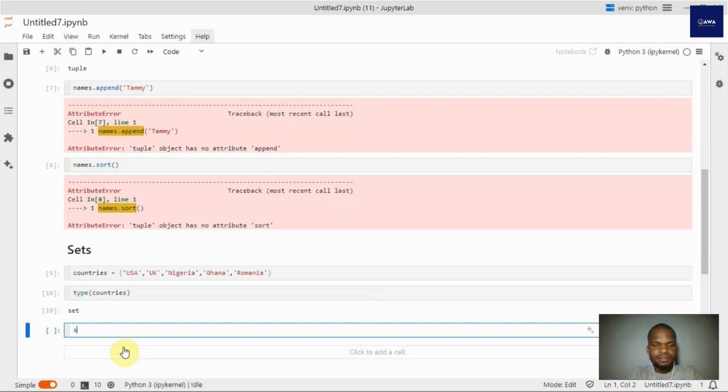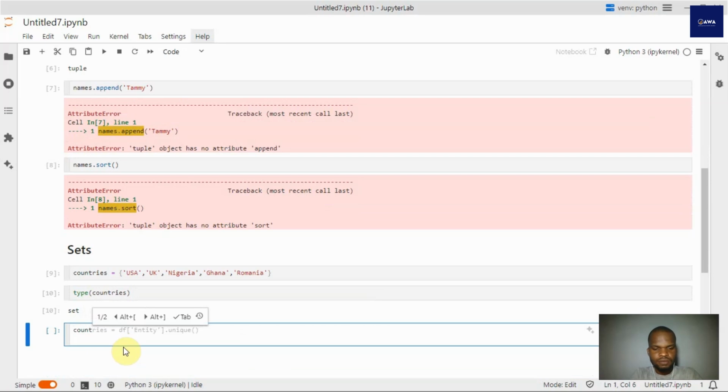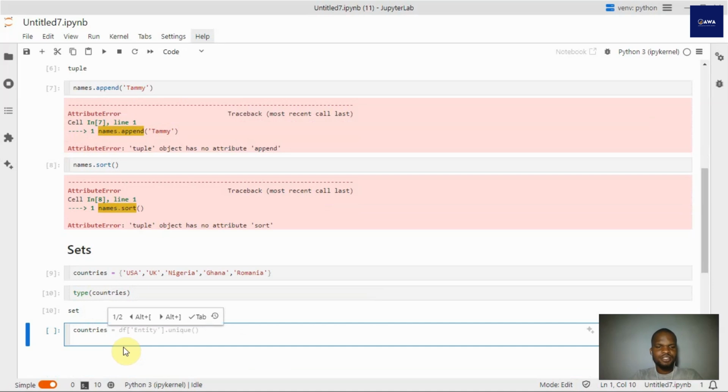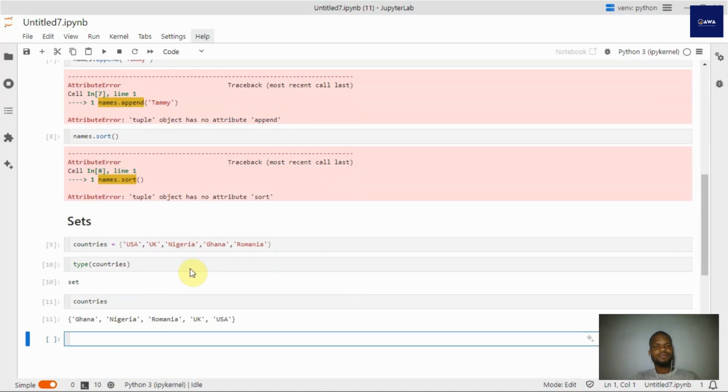So let's run countries and see. What do you notice about sets? Notice how it has reorganized what we initially created and arranged them in alphabetical order. So you now have Ghana coming first, followed by Nigeria, then Romania, UK, and the USA.